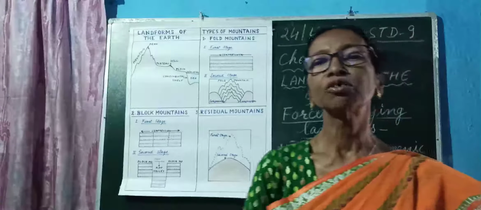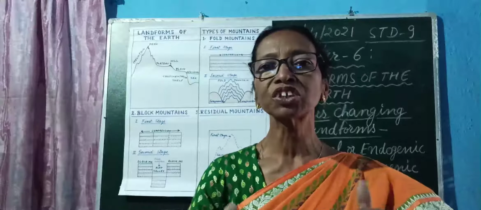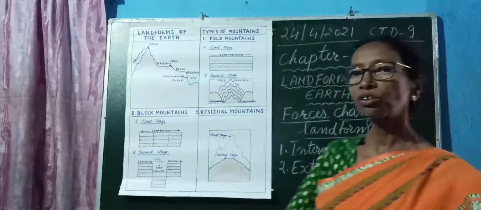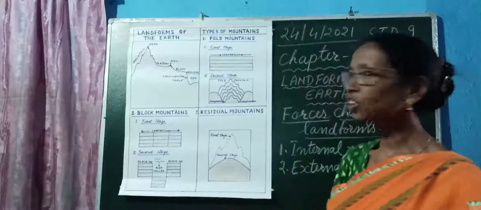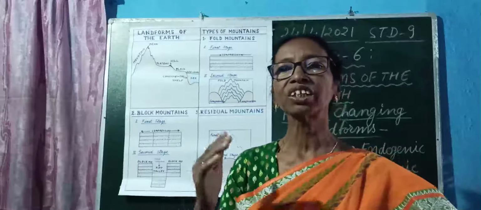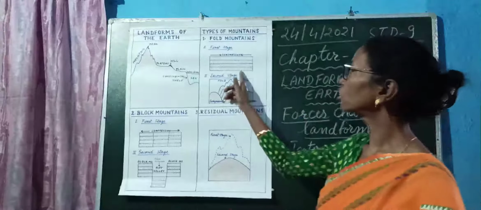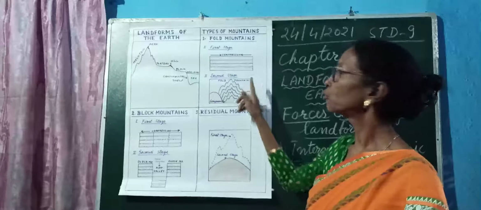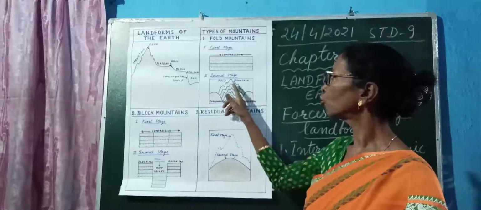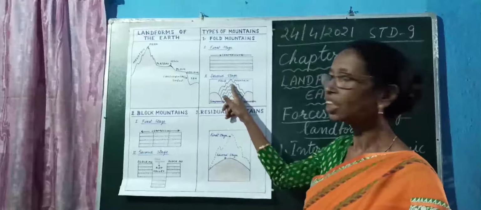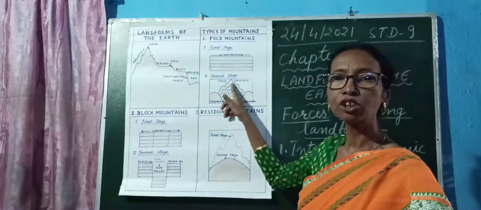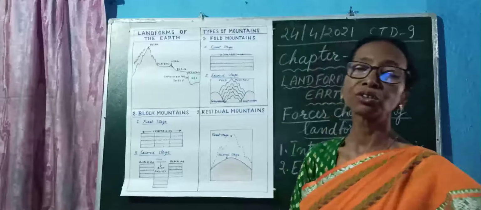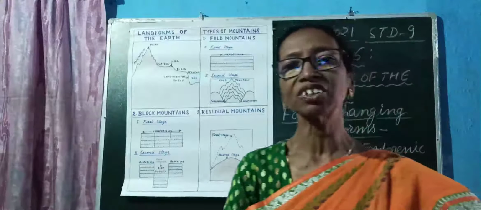The mountains which are formed due to compression, due to interior pressure or horizontal pressure. When there is compression face to face, the layers of the earth's surface form folds. The upward fold is named an anticline, and that forms a fold mountain, and the downward fold is known as a syncline, that forms valleys.